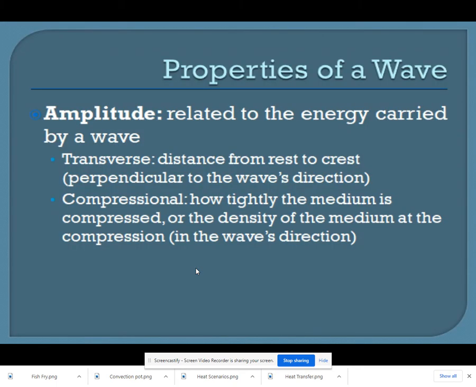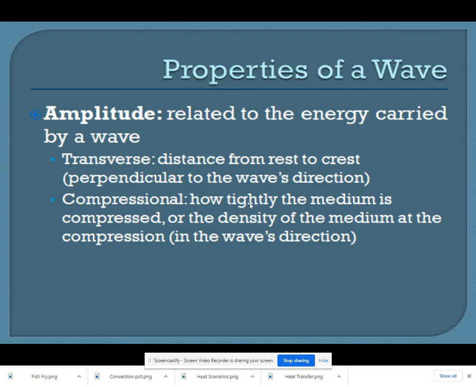So here are some of the properties of a wave. Amplitude starts with the same letters as the word amp, or amplifier. An amplifier is going to turn up the volume, right? It's going to give it more energy. So amplitude is essentially the energy carried by the wave. In a transverse wave, it's the distance from rest to crest. That'll make more sense later. And that's perpendicular to the wave's direction.